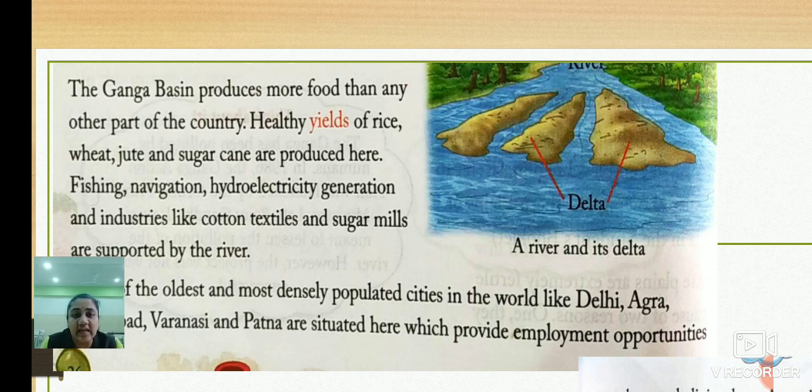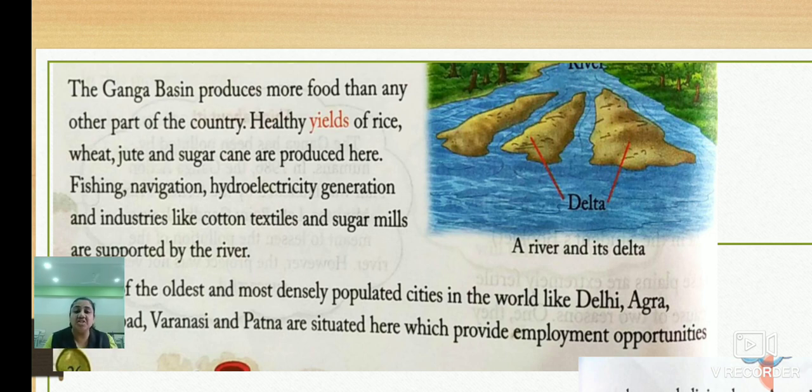Yes, children, it is very natural because the Ganga basin has very fertile land, so it produces more food than any other part of the country. Healthy yields of rice, wheat, jute and sugar cane are produced here. So what are the crops in the Ganga basin? Rice, wheat, jute and sugar cane.